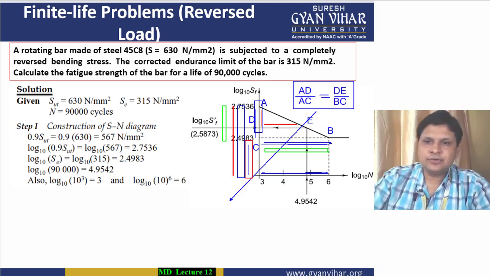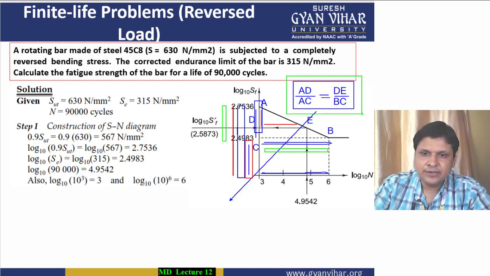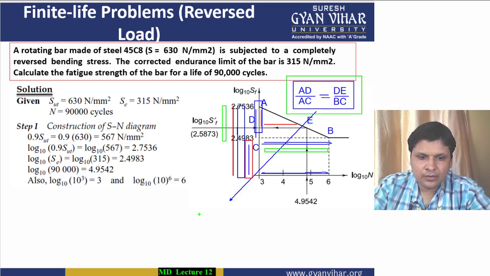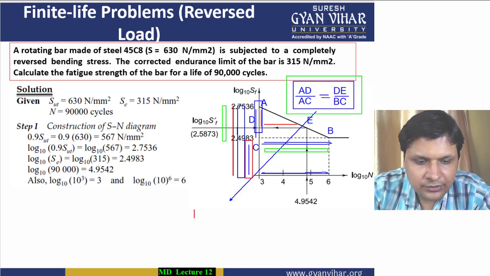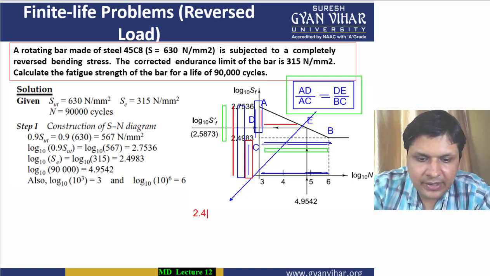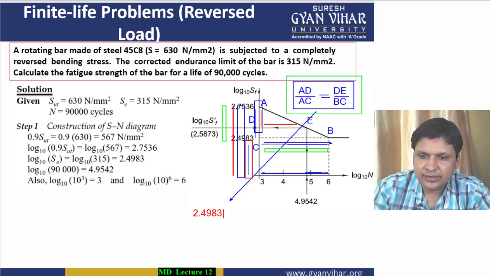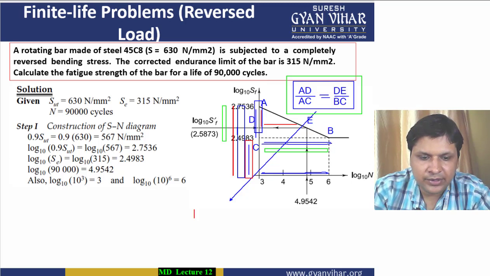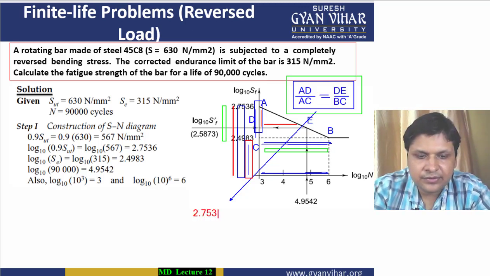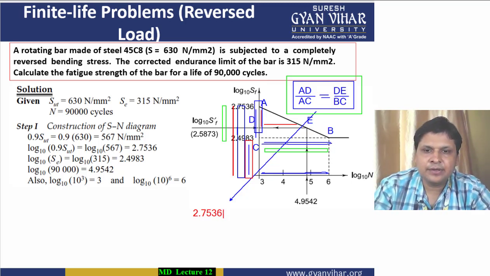All right, so let's move now. We can write this particular thing in this way. For AD you can write AD is equal to 2.4983. For AD the complete length from the bottom 0 to the top A is equal to 2.7536. All right, this will be equal to how much?